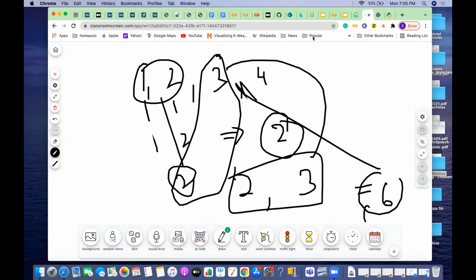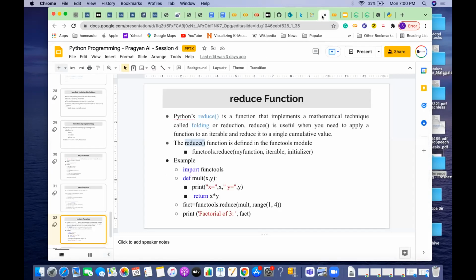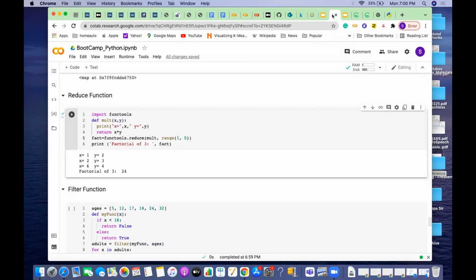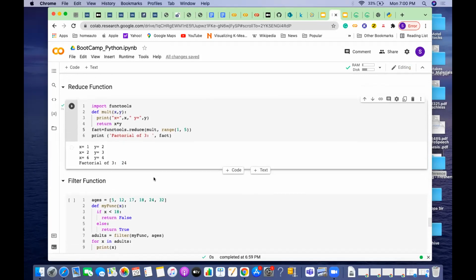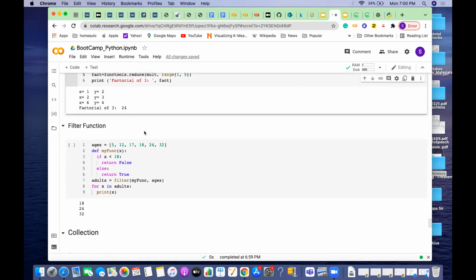So any questions here, like how the reduce function works? Anybody has a question here? Okay, so if you want to see, you can also see it visually.